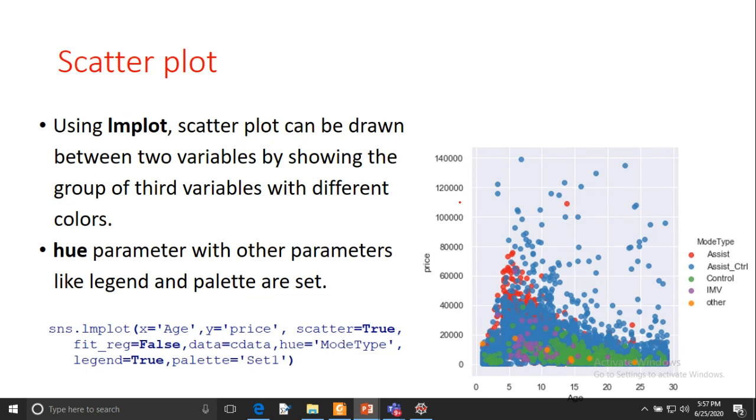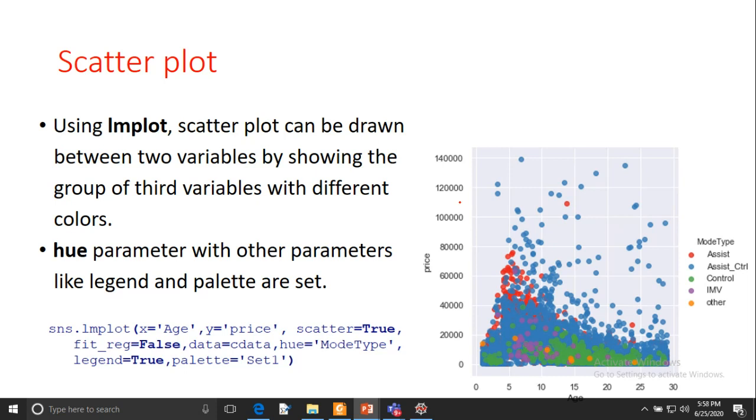Now the scatter plot can also be drawn between three variables, but you have to use a different function, lmplot. This function will allow you to draw the plot between two variables, but by showing the group of a third variable with different colors. Here I have drawn a plot between age and price, but I want to show what the categories of these points are.